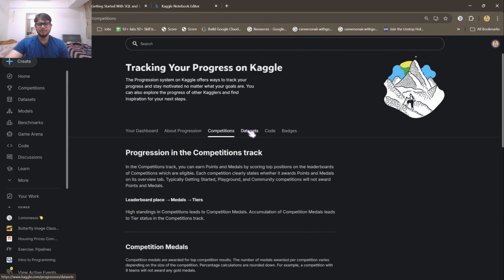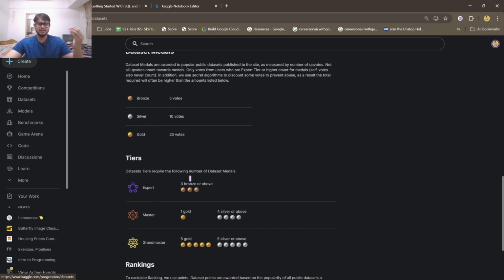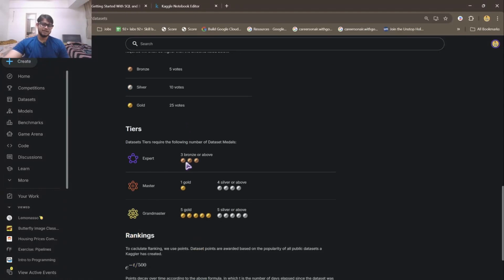Now coming to datasets, which is the easiest way to get to a higher rank or get to grandmaster. When you publish a dataset and you get 5 upvotes, only 5, you will get a bronze medal. If you get 10 or more upvotes, you will get a silver medal. If you get 25 or more upvotes, you will get a gold medal. Now to get to the expert tier, you have to have 3 bronze medals. 3 bronze medals means 3 datasets you have published which got at least 5 votes. Then you will get to expert.